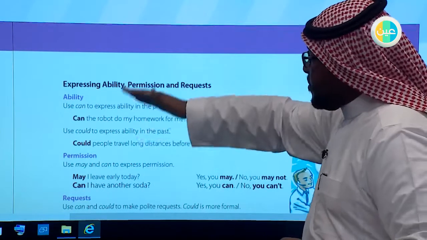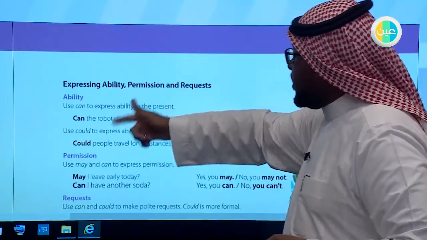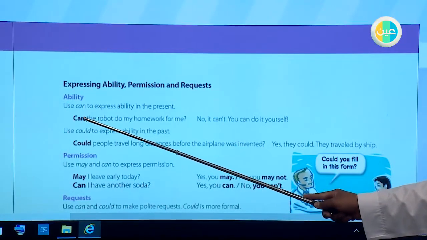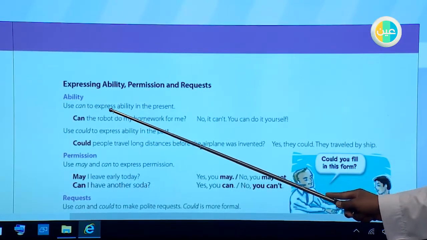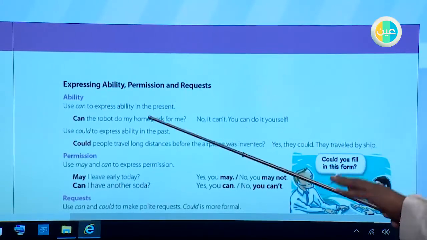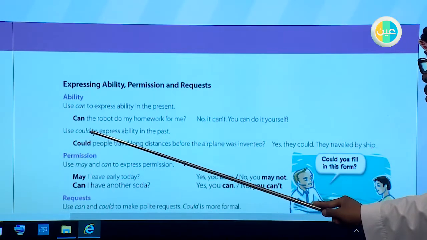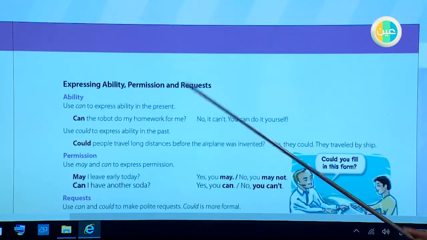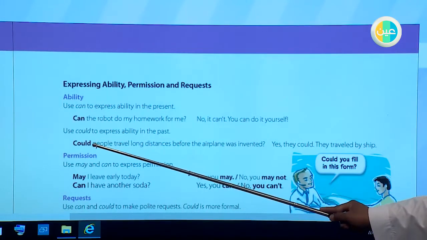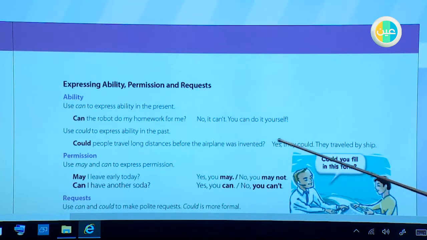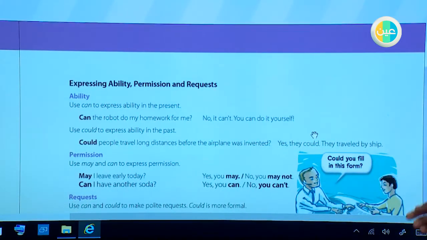Now we'll go over the verbs that we're gonna inshallah use in this. The first verb is can. Actually, we use can to express ability in the present. For example, I can speak English. She can speak French. We use could to express ability in the past. So could is related to the past. For example, could people travel long distances before the airplane was invented? Yes, they could. They traveled by ship.